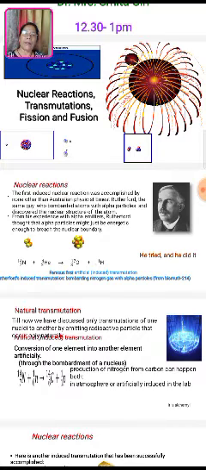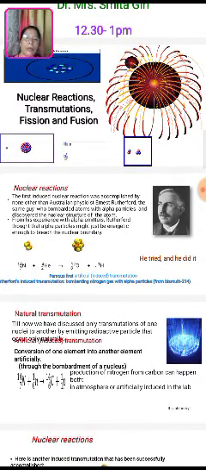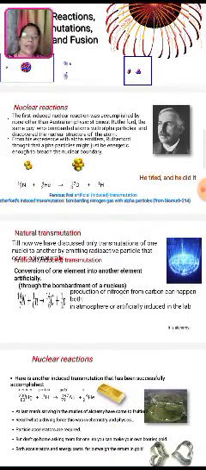So the famous first artificial induced transmutation, Rutherford induced transmutation, bombarding nitrogen gas with alpha particles from bismuth. Now this is the start, the story which begins nuclear chemistry.